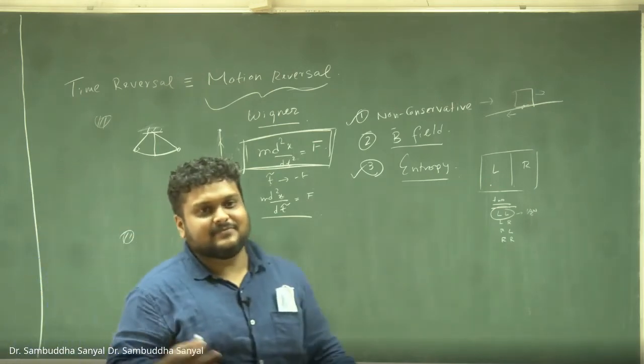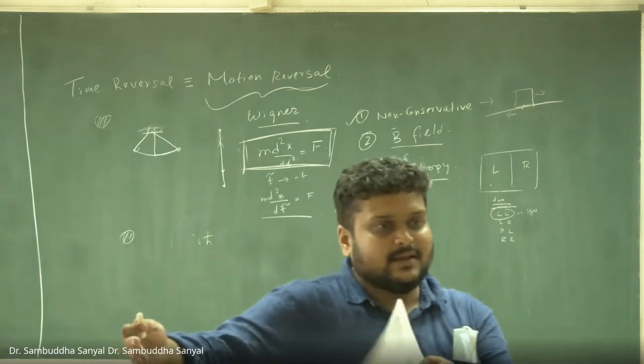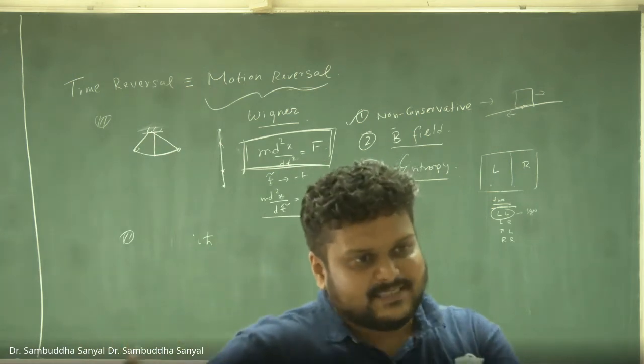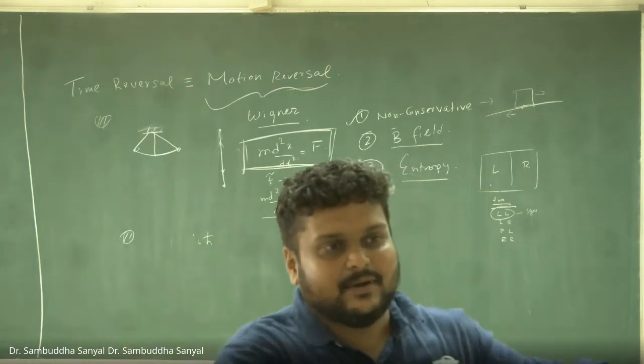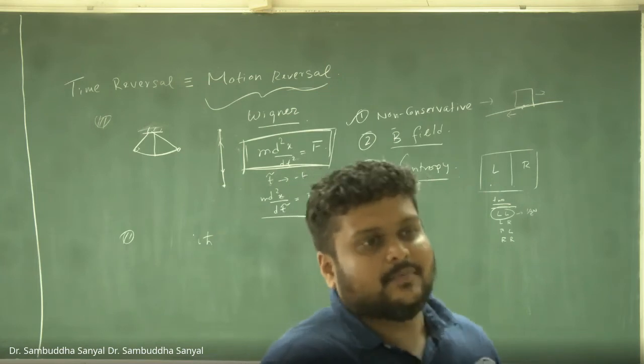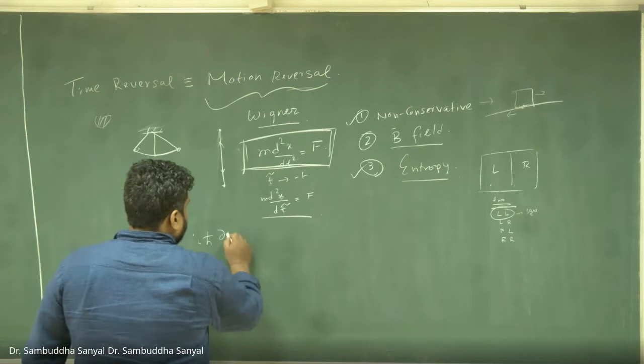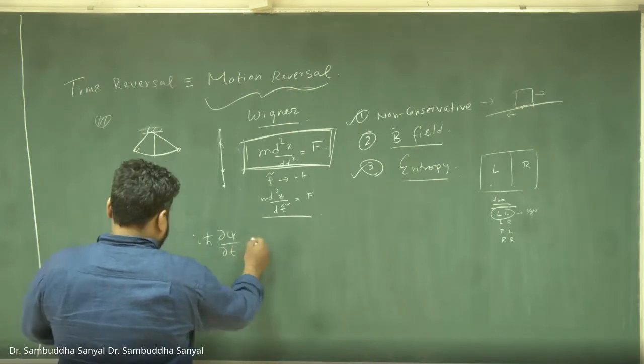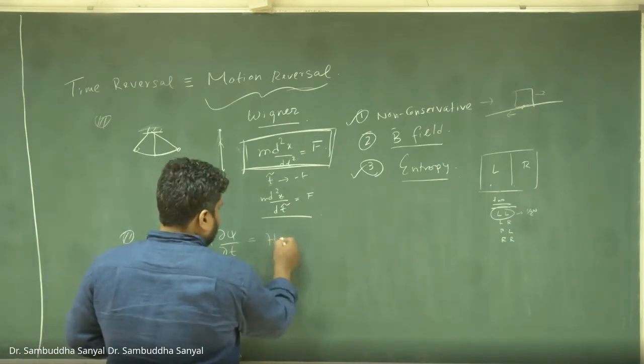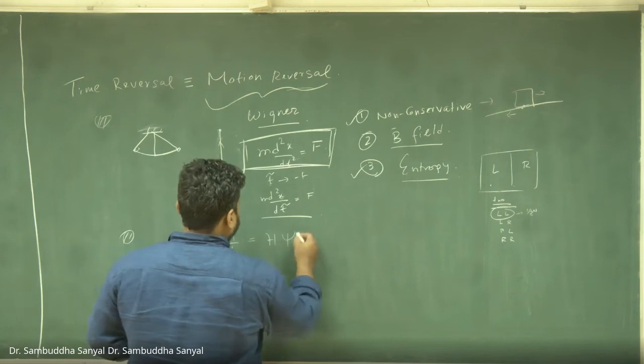The wave equation is double derivative in the spatial part, and double derivative in the temporal part. But the Schrodinger equation is one derivative here, but two derivatives here. Here H psi, the space derivative.